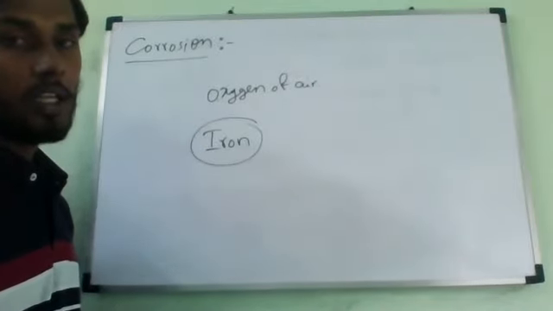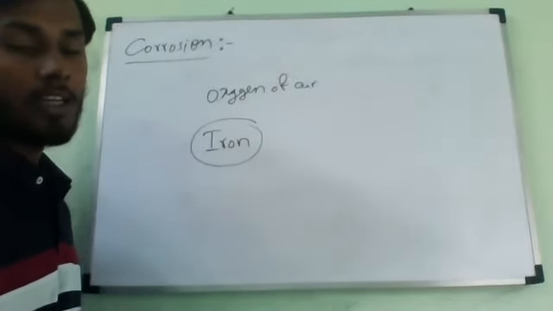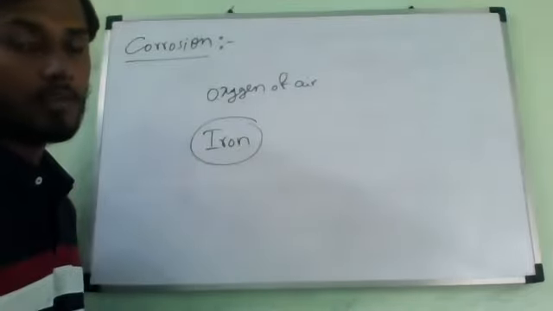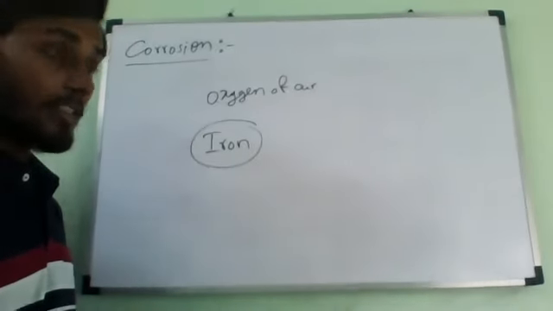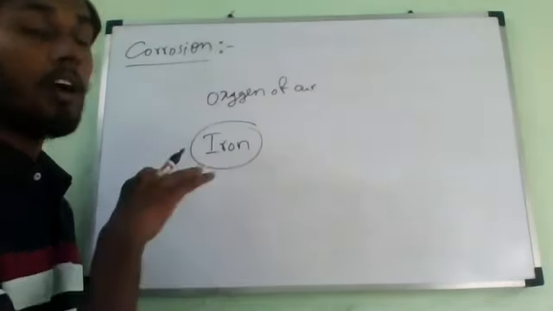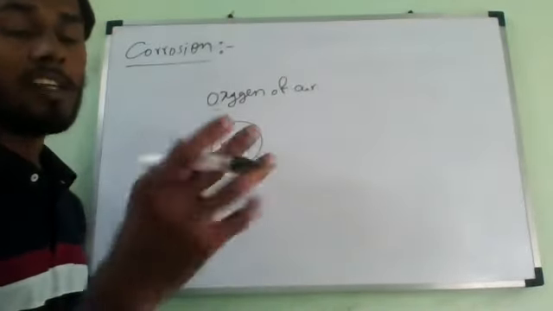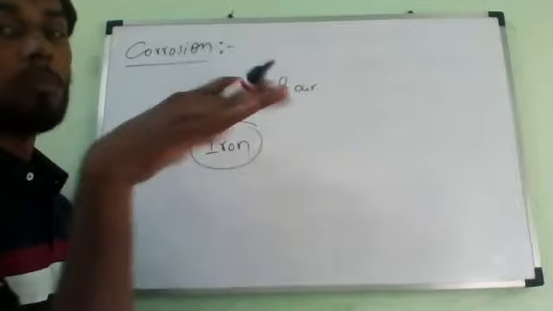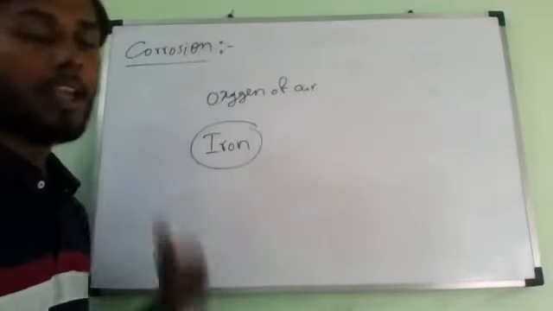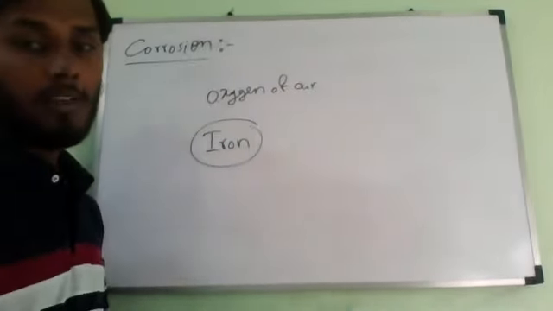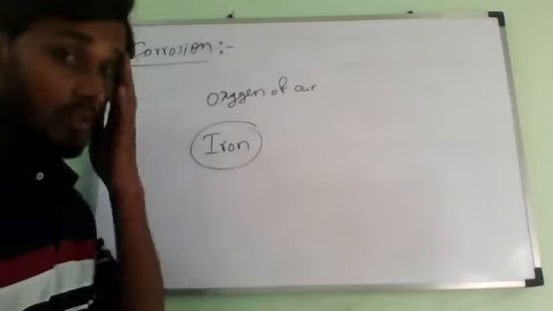Zinc is less reactive than iron, in the sense that it will start reacting initially and form zinc oxide, but zinc oxide is unreactive, so it works as a protective layer. Iron will be safe. Then I will explain the preventing methods of corrosion. Don't worry, first you listen.